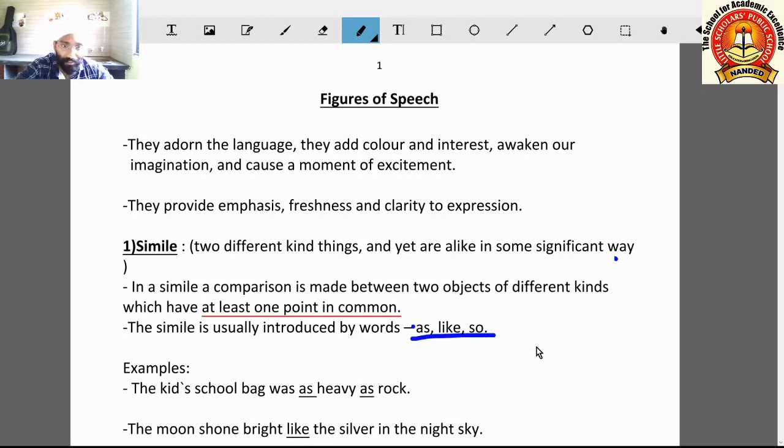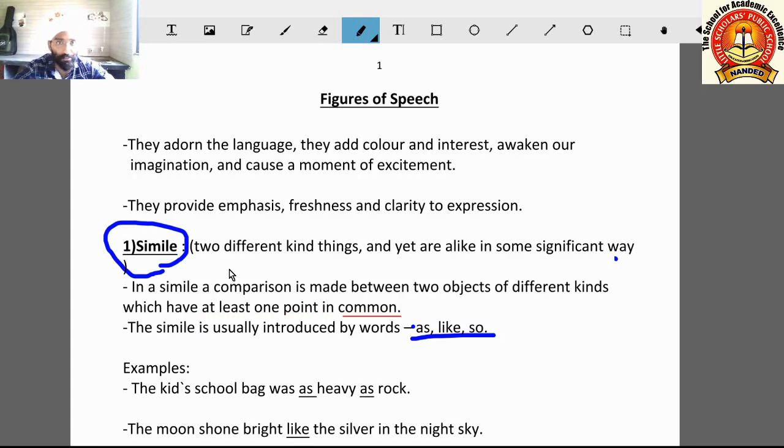These words will come in simile figures of speech, and you can easily identify it. It is easy to remember. Simile represents similarity. So from that you can understand these figures of speech will show similarity. And in these figures of speech, as, like, so, these words are used which show comparison, alikeness.